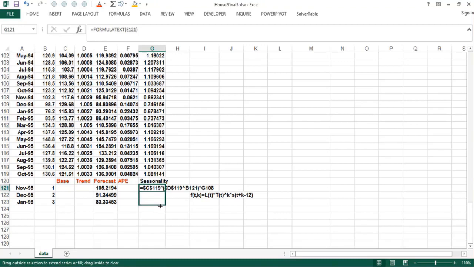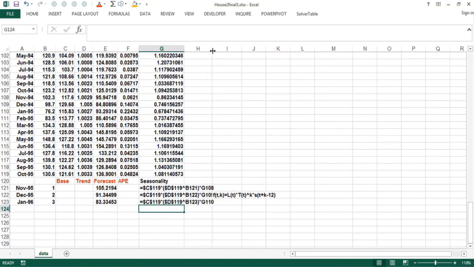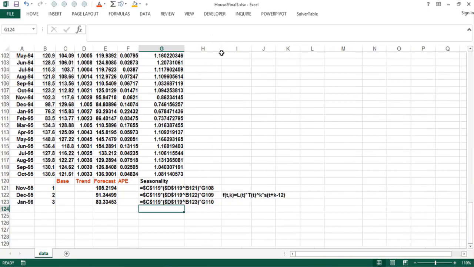Now the beauty of this is, when housing starts crash, your base and your trend will drop, or we could do this with oil prices, which is of interest to people in Houston, of course, now, or many people in the petroleum business there. But basically, you can see we take the base times the trend to the first, trend to the second, trend to the third, and this is taking the December seasonality, the January seasonality, and that would be your forecast.